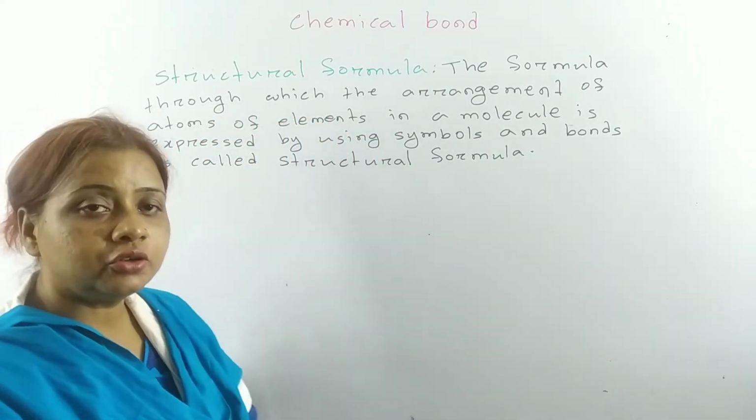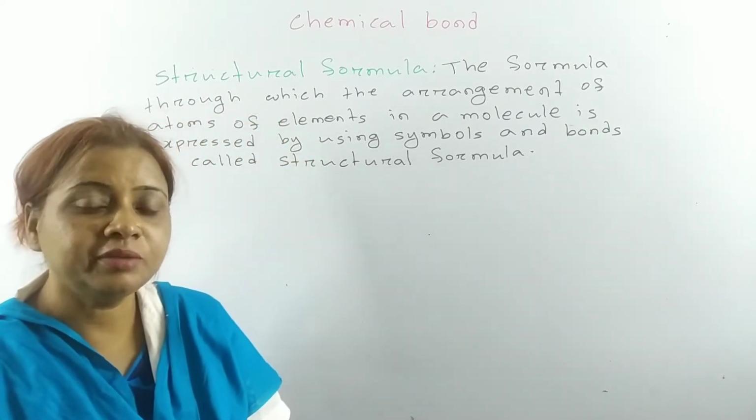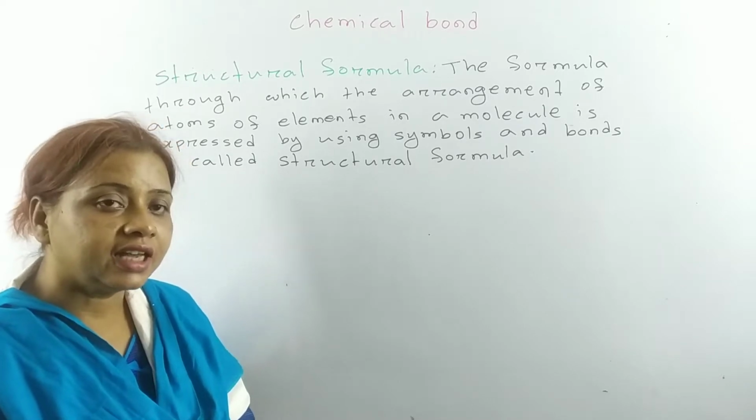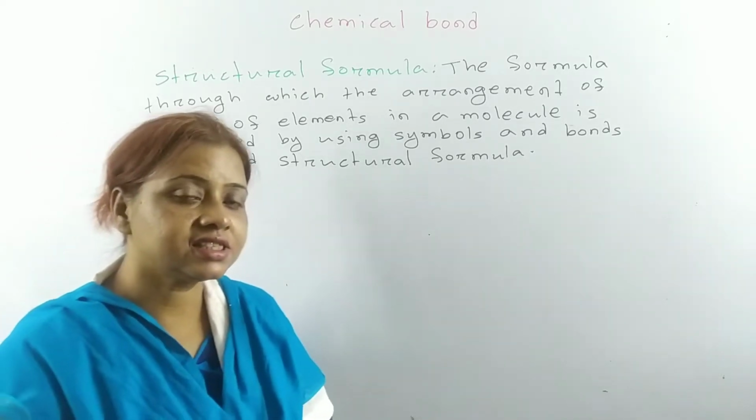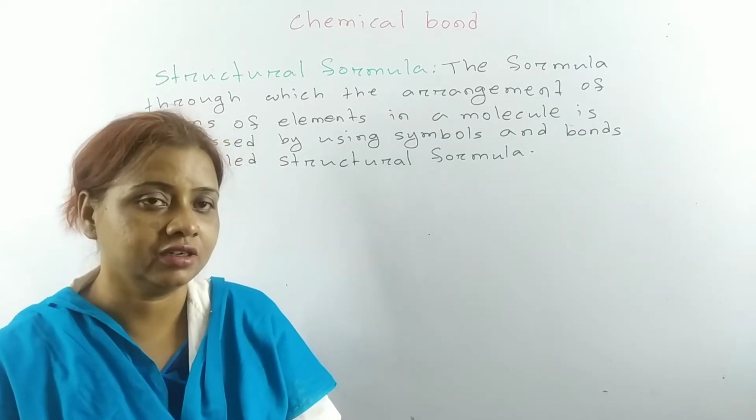Now come to the structural formula. The formula through which the arrangement of the atoms of elements in a molecule can be expressed by using symbol and bond is called structural formula.